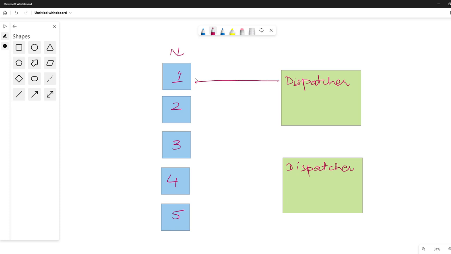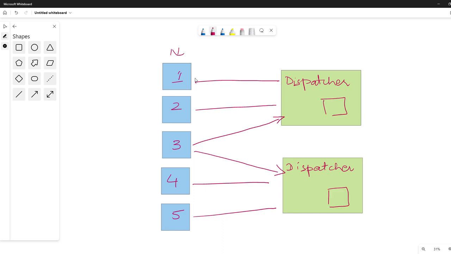So node 1, node 2 is connected to this one, node 3 is here also, and node 3 is connected to dispatcher 2, and node 4 and node 5. Please note that the nodes and dispatchers are independent of each other. This means that a node can be connected to both dispatchers, and dispatchers can have multiple connections to nodes. The nodes are independent of the dispatcher, and the dispatcher is independent of the node.